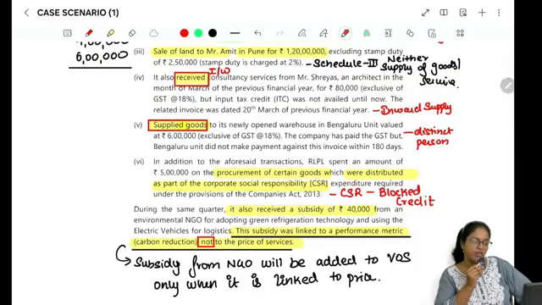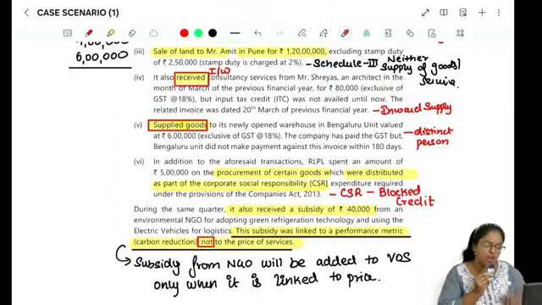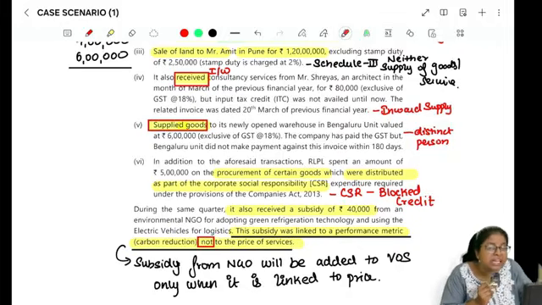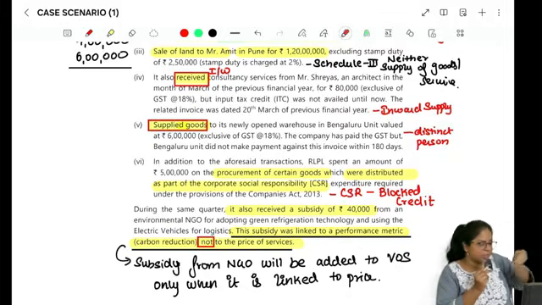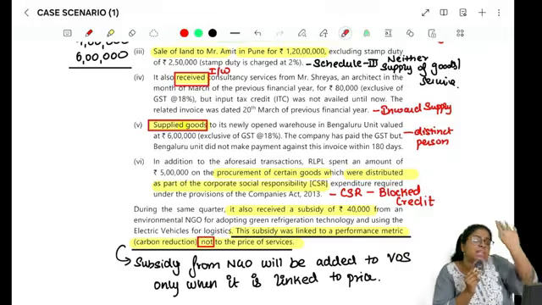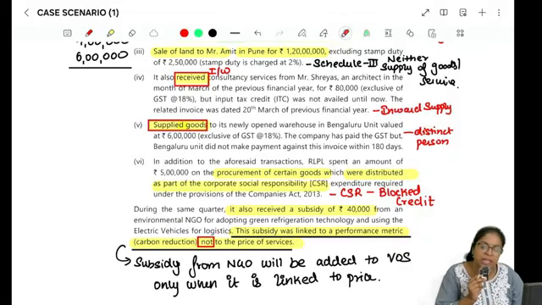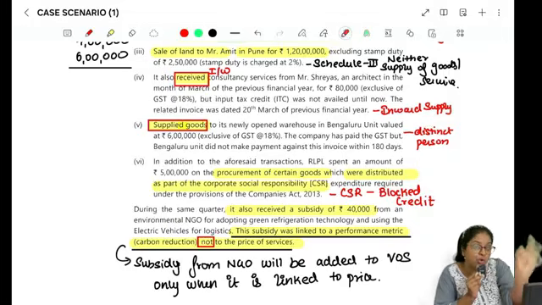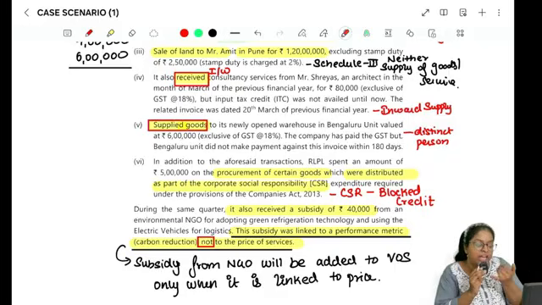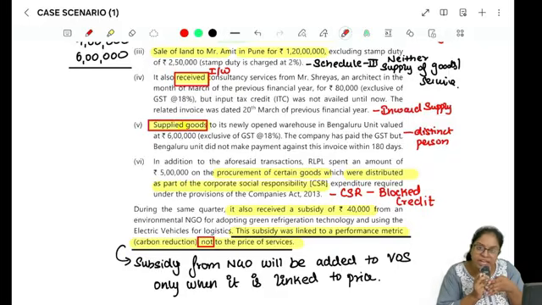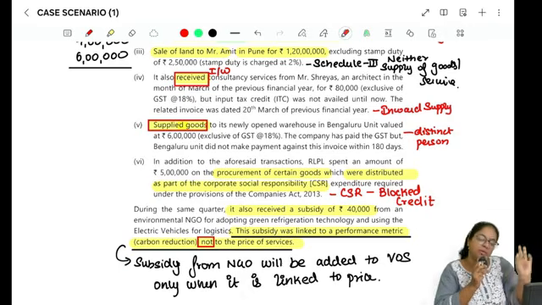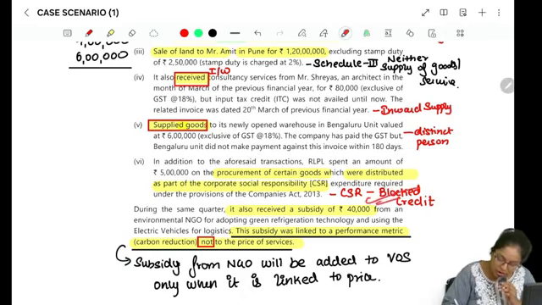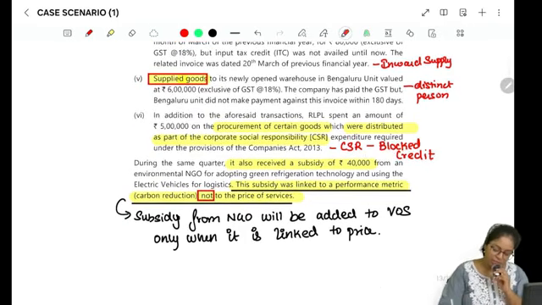In addition to the aforesaid transactions, RLPL spent an amount of 5 lakh rupees on the procurement of certain goods which were distributed as part of CSR expenditure. You tell me, I purchased some goods distributed freely as part of CSR. Will I be able to take ITC on those goods? The answer is no. I taught you in block credit very clearly: free samples given, goods destroyed, goods lost, given freely as CSR. You will not be able to take any kind of credit. So this is a block credit, right?